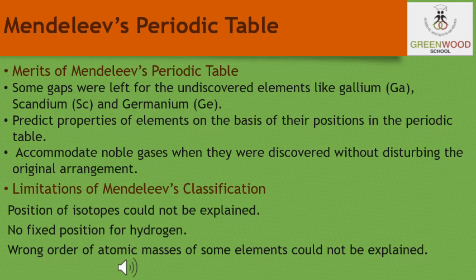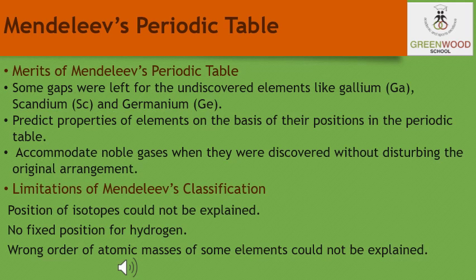These gases were discovered very late because they are very inert and present in extremely low concentrations in our atmosphere. One of the strengths of Mendeleev's periodic table was that when these gases were discovered, they could be placed in a new group without disturbing the existing order, and that group was known as the zero group.